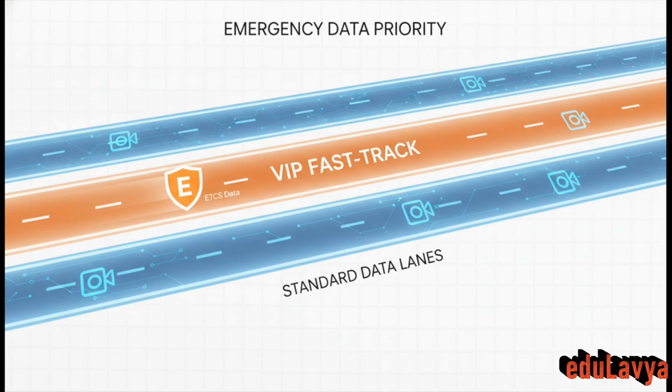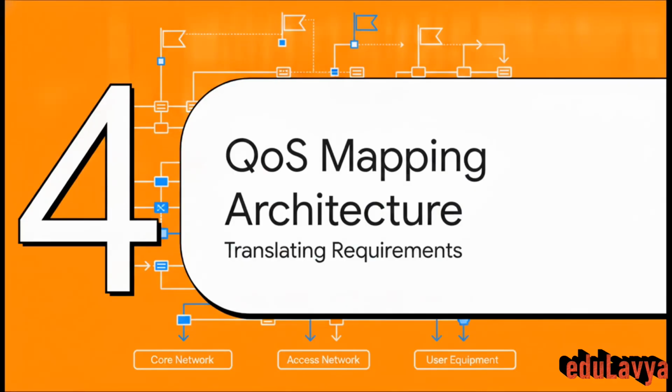Meanwhile, standard onboard video surveillance feeds just keep cruising along in the regular traffic lanes. They'll still get to their destination, sure, but they have to yield to the emergency traffic whenever the network gets crowded. Next up, Section 4, QoS Mapping Architecture.